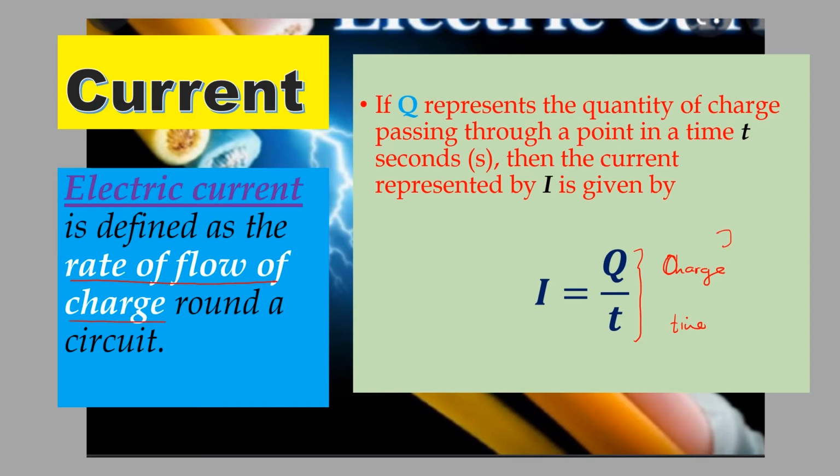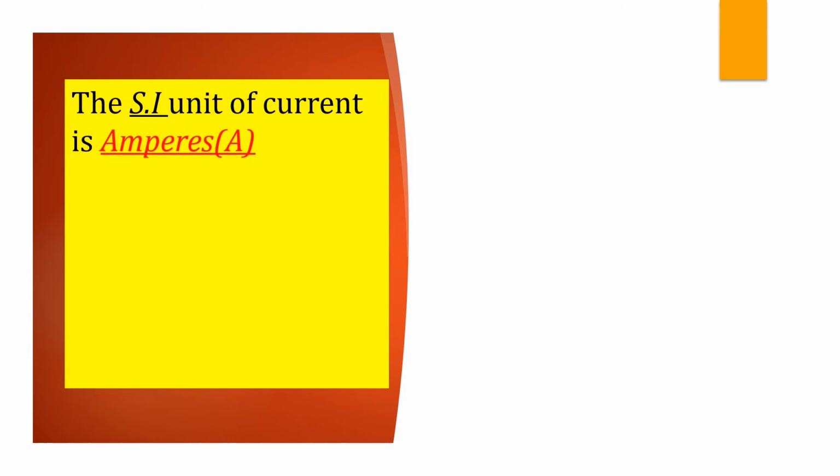So in this case, current is defined as the rate at which charge flows from one point to another in the circuit, and that is what we call current. And we are emphasizing that flow of electric current happens when there is a closed circuit. From your ordinary level physics, you know how a complete circuit looks like. But don't worry, at this point we are still going to look at how a circuit looks like. The SI unit of current is what we call the ampere, and it is denoted by letter A, uppercase A.